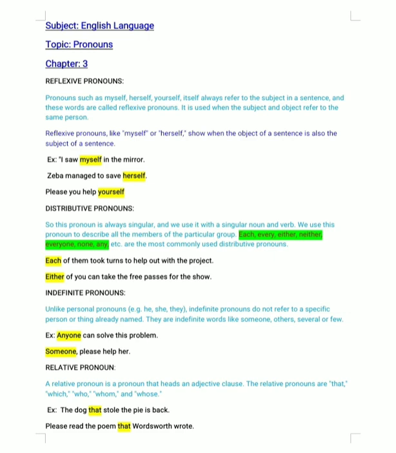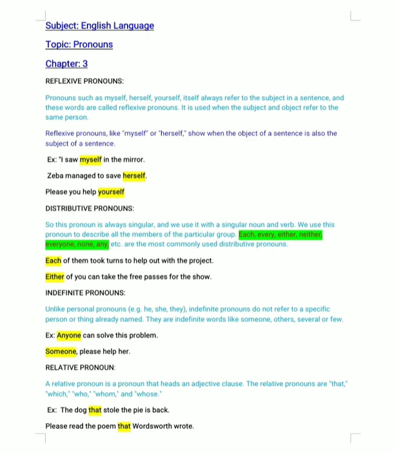Now coming to the indefinite pronoun. So indefinite pronouns are pronouns that refer to persons or things in a general way. Okay. So unlike personal pronouns like he, she, I, you, indefinite pronouns do not refer to a specific person or thing, okay, which is already named. So they are indefinite words like someone, others, anyone, several, few, etc.